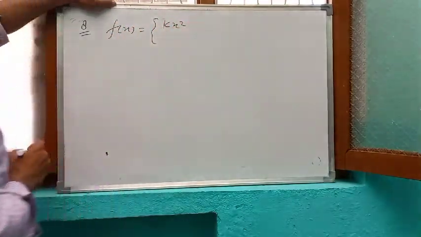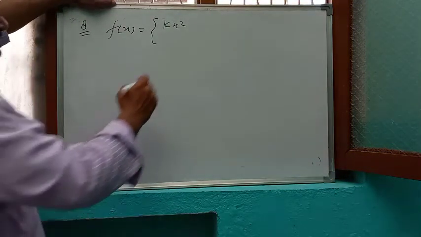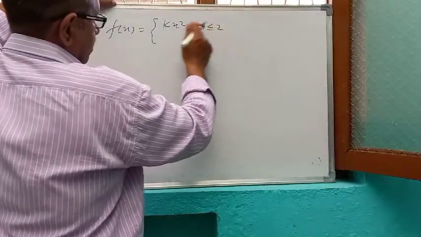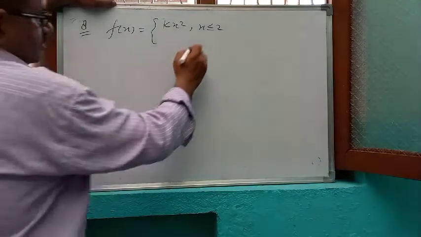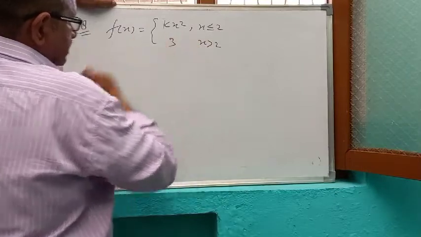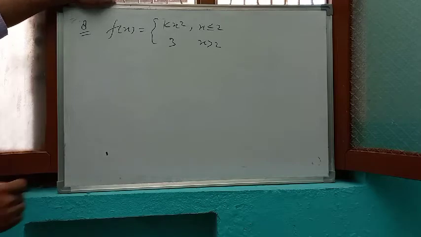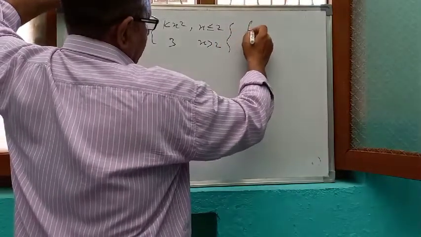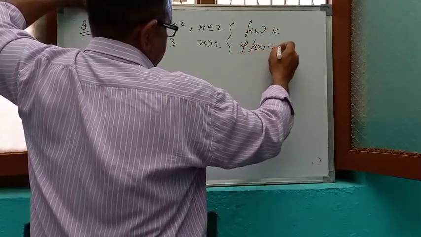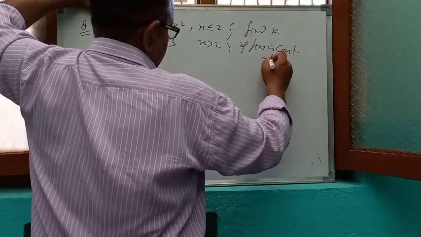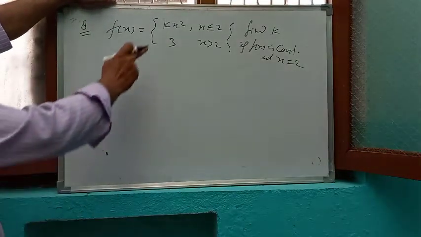f(x) is equal to kx square for x less or equal to 2, and for x greater than 2, its value is 3. We have to find k. Find k if f(x) is continuous at x is equal to 2, then find the value of k.